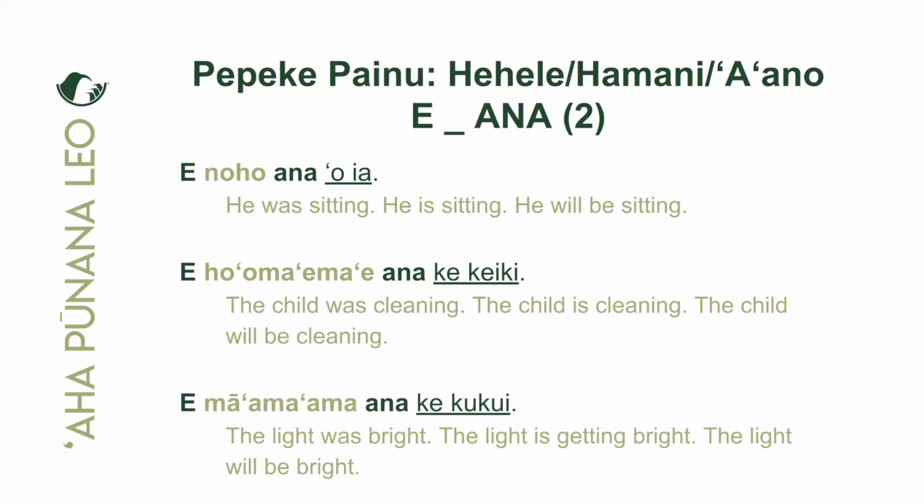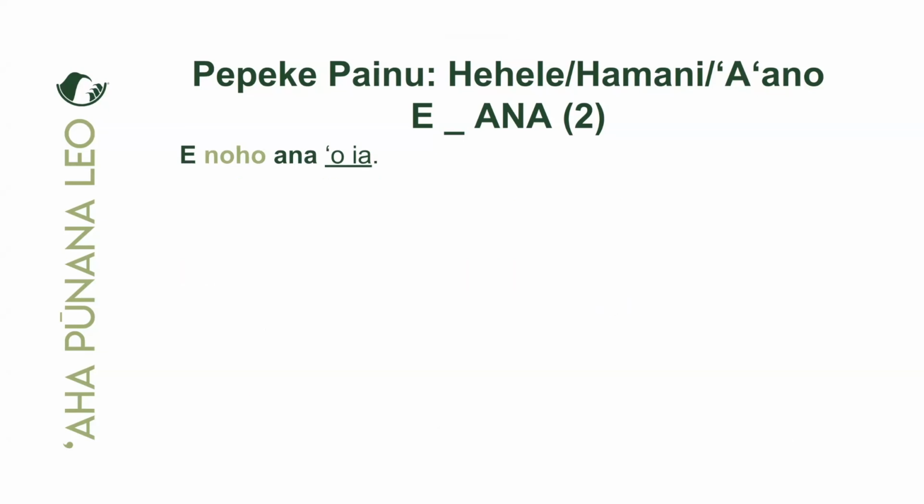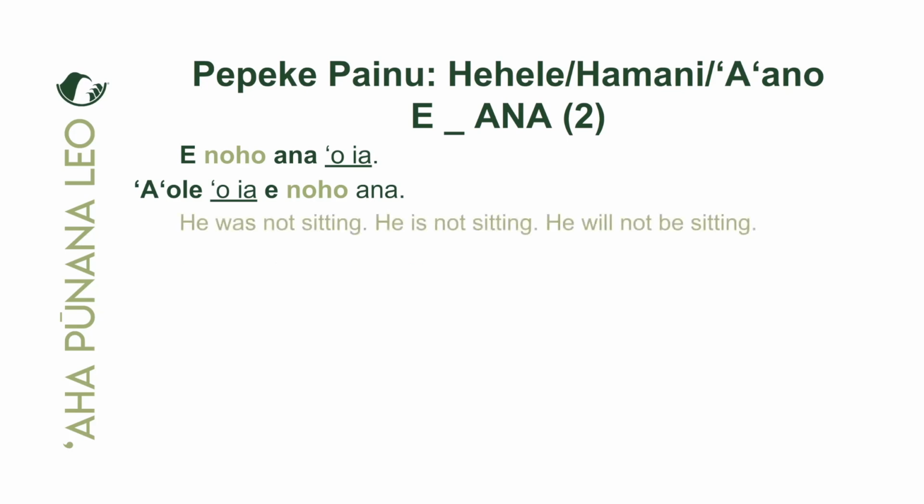All right. Let's hoʻomau aku nō. All right. E noho ana ʻo ia. We said e noho ana ʻo ia is he or she will be sitting. Let's negate this. ʻAʻole ʻo ia e noho ana. Now let's look at the possible translations. He or she was not sitting. He or she is not sitting, or he or she will not be sitting. All right. Again, it depends on the context.